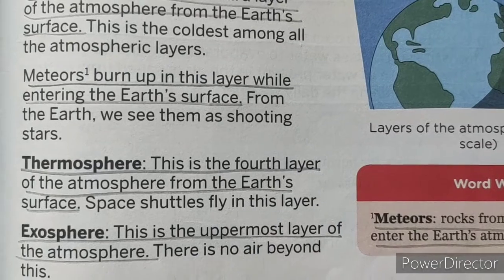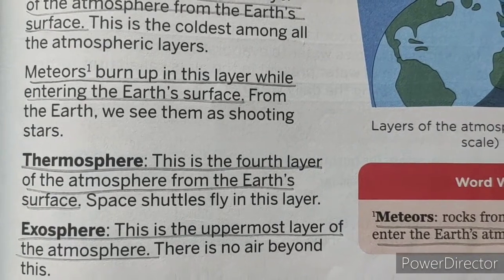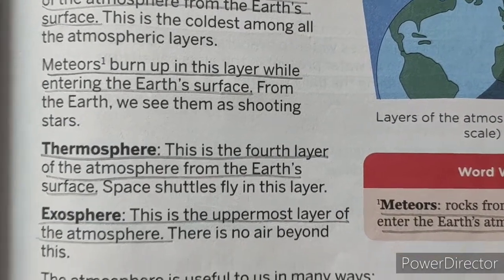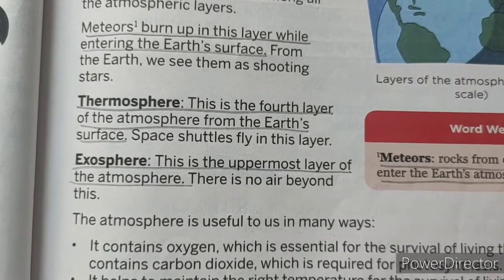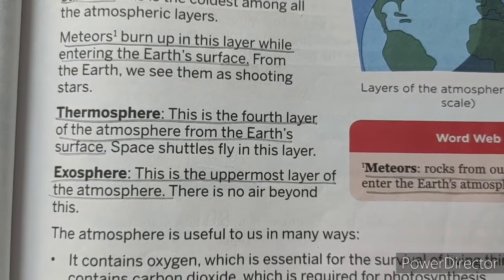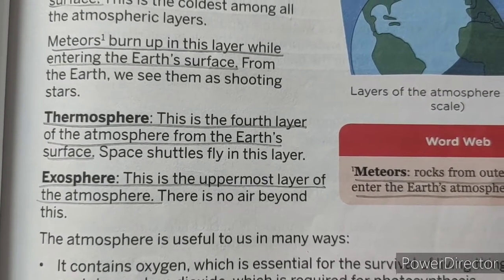Thermosphere is the fourth layer of the atmosphere. Next one is the exosphere. It is the uppermost layer of the atmosphere. There is no air beyond it.